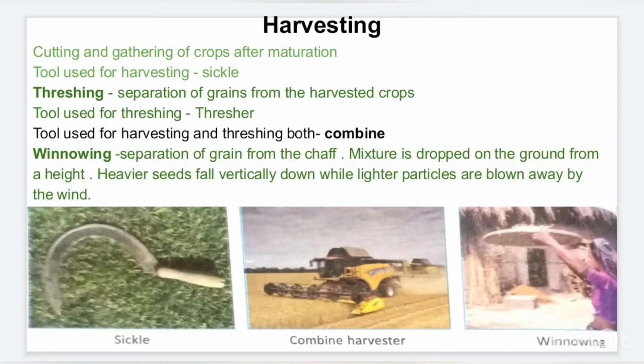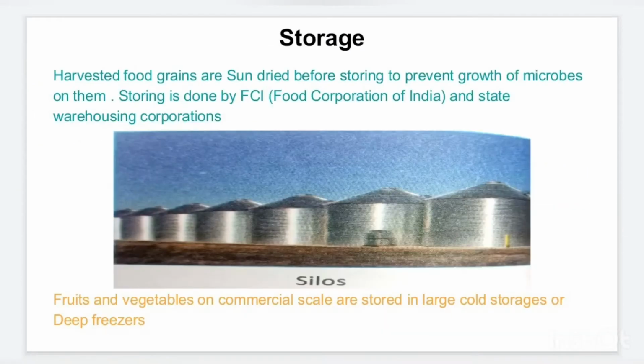So this is harvesting. We have to follow harvesting, threshing, and then winnowing. Now we have the grains. The last step which we have to follow, and it is very important, is the storage of it. The grains are produced in large quantity. Obviously the farmers will have a very high yield of all of these things. So the problem is the storage.